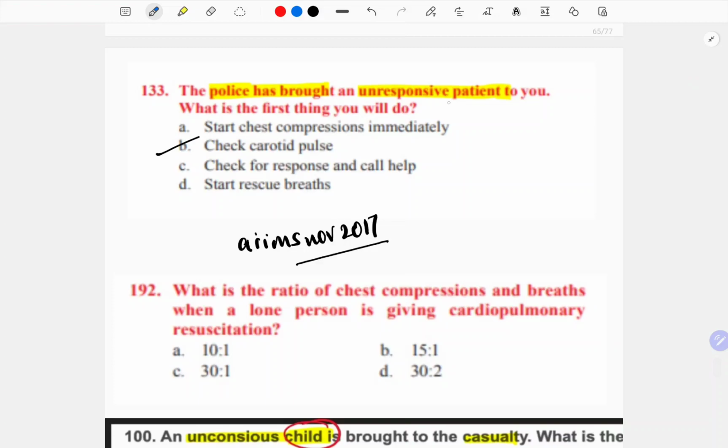A police has brought an unresponsive patient to you. Which is the first thing you will do? See, don't answer or mark here, we will call for help. You're already a help for him, na?